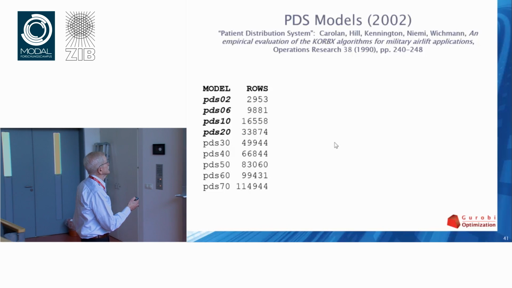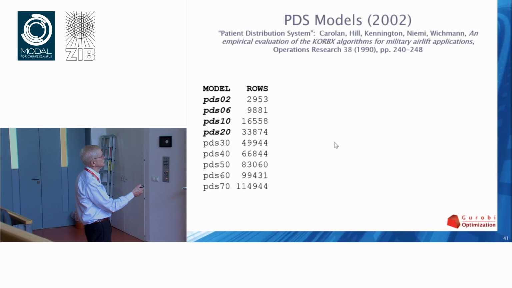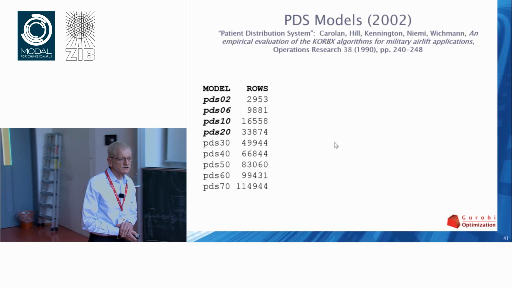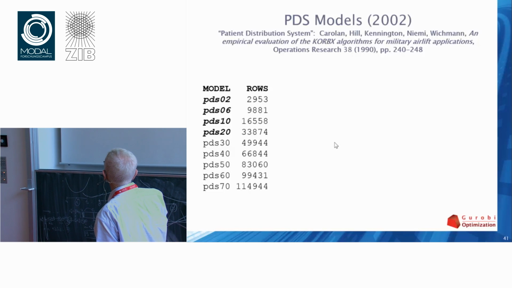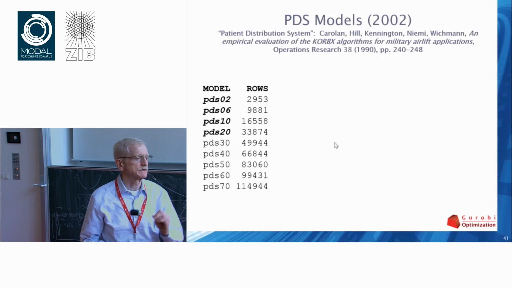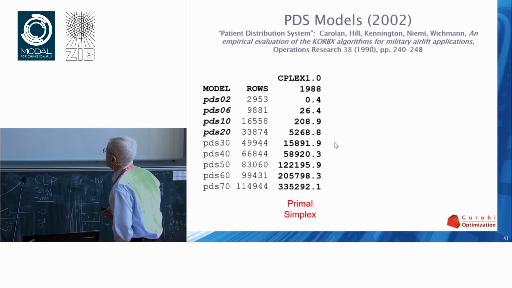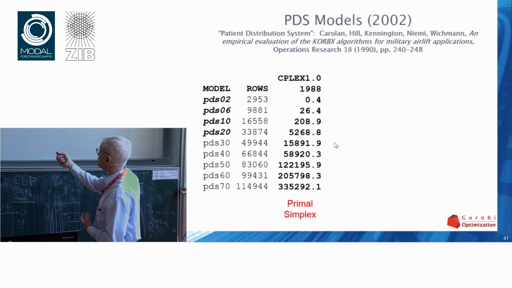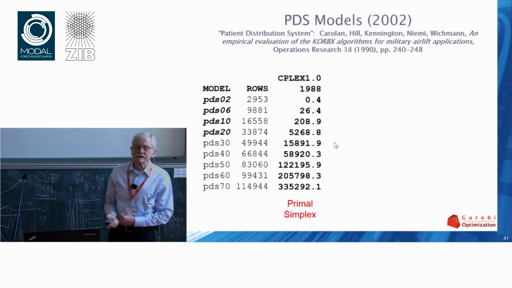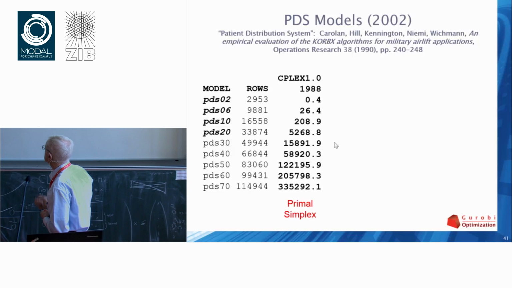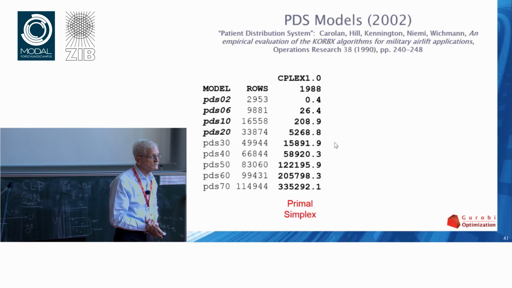These models, they had a whole series of them related that they wanted to solve, all the way up to actually PDS 100, Patient Distribution System 100. And at that time, 2 and 6 were easy, 20 was a challenge. So everybody was looking at PDS 20, trying to solve it faster than all the other guys. So I went back and I ran these with the 1988 version of Cplex, Primal Simplex. I did this a number of years ago on some machine. These are in seconds, right? So 30,000 seconds is a third of the day. So anyway, you're talking about a long time, right?